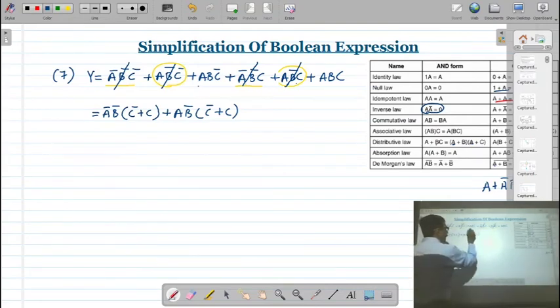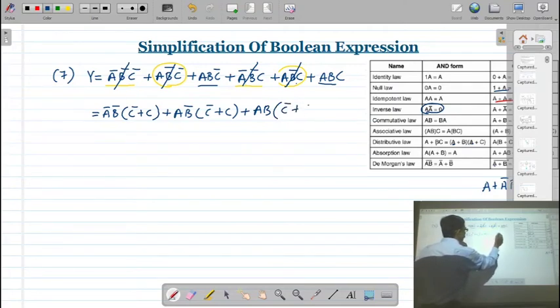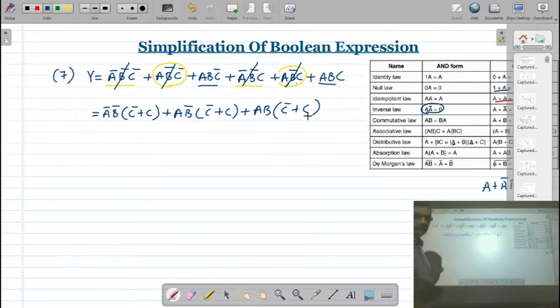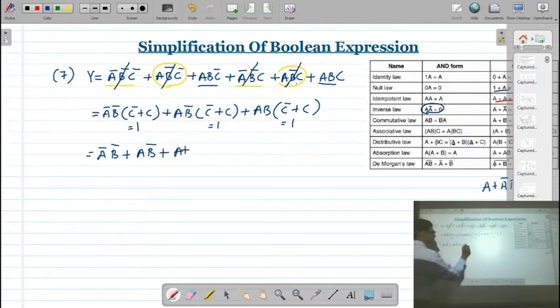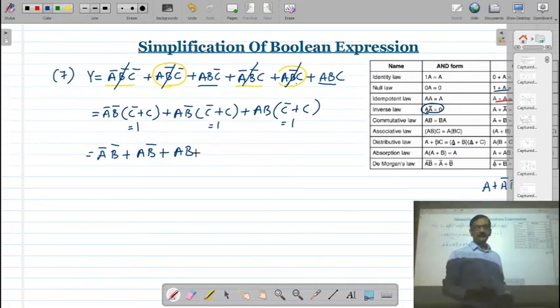And in the third term, AB is here, AB is also here. So you can take this common and you can write C bar plus C. Correct? So now C bar plus C, we already know it is 1. This is also a 1 and this is also a 1. So my expression is A bar, B bar plus AB bar plus AB. Correct? Now the expression is going to be simplified.